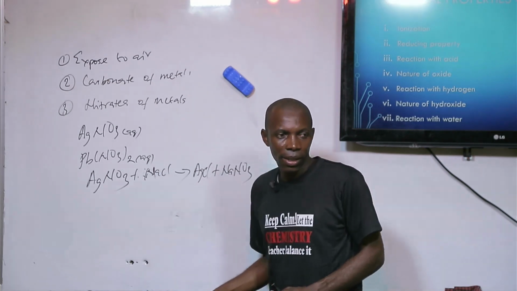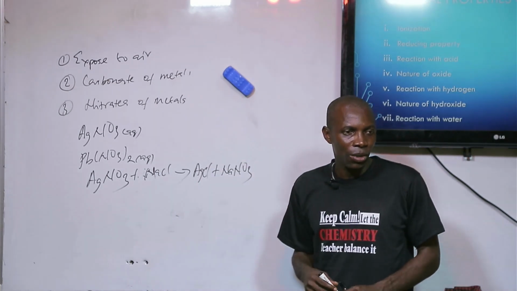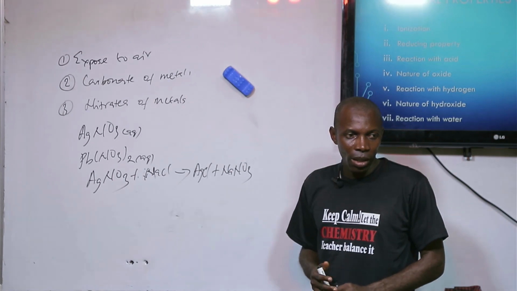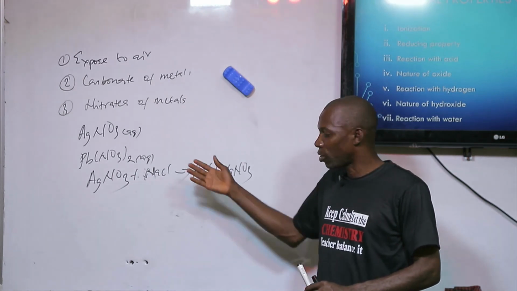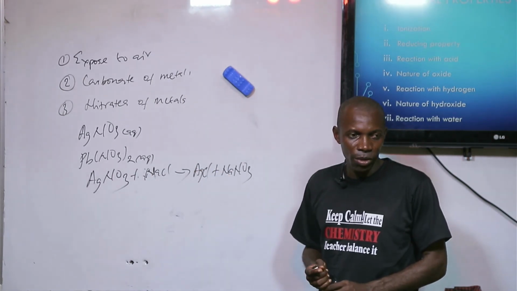You see that nitrate salt can be used, by double decomposition, to give us insoluble salt.